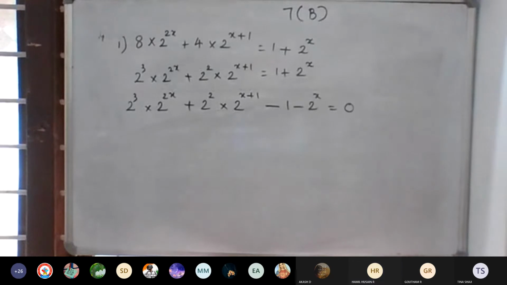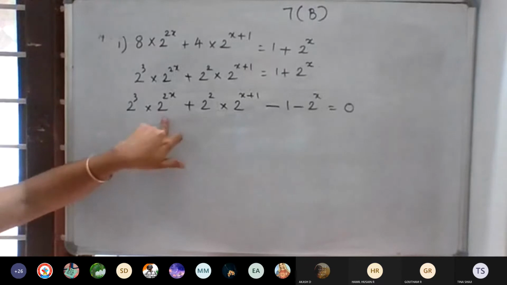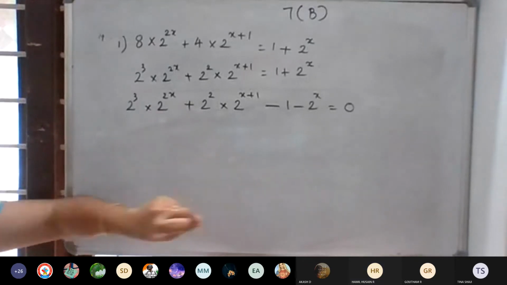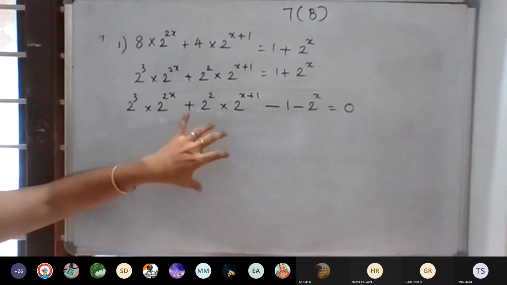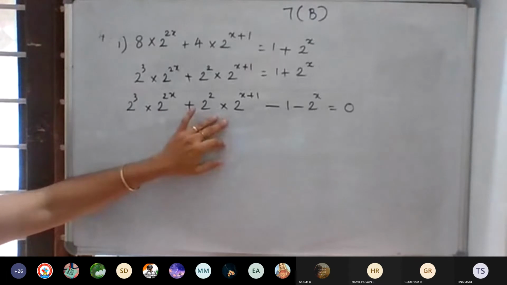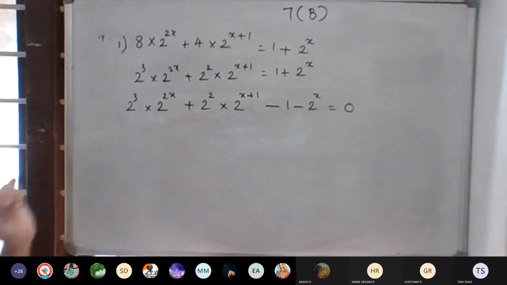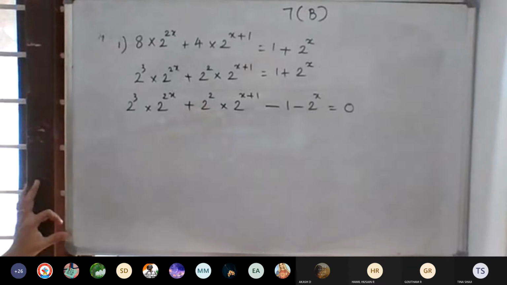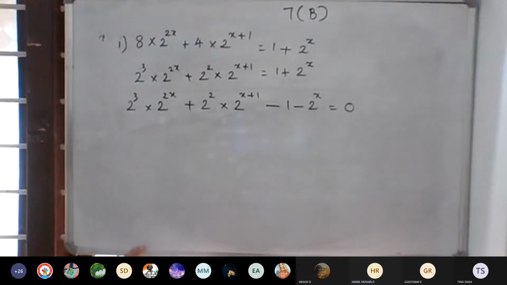Anything we can take common, or 2 square is there. So how can we make this as a square? Square form can be, this can be written as, here square is there. So can we do anything? Any idea? A little bit of complication, no? Yes, ma'am. Anything we can take common from there.